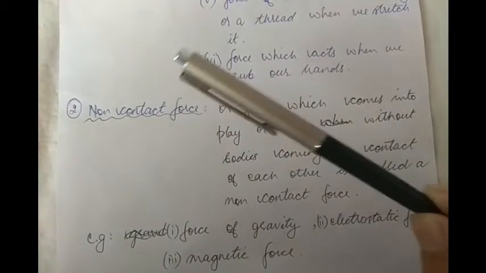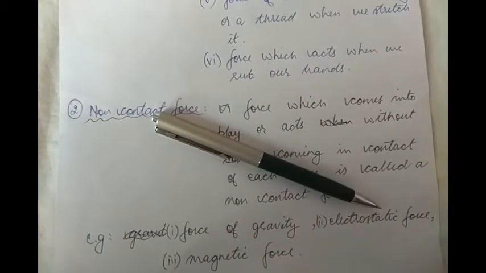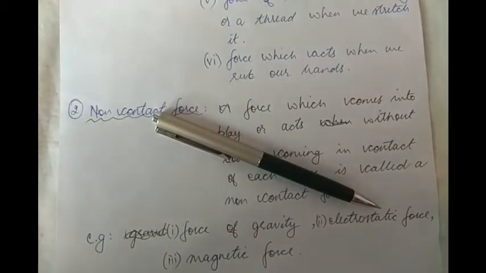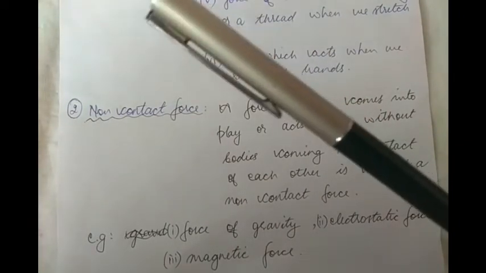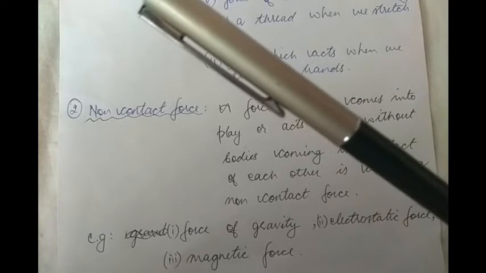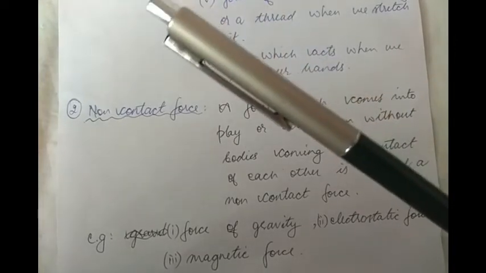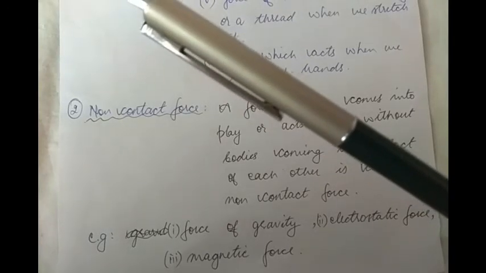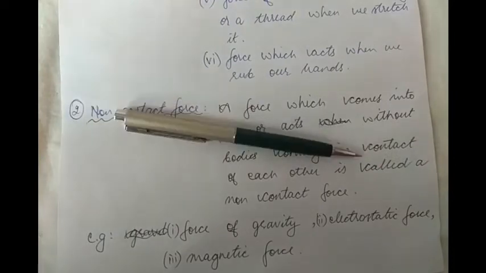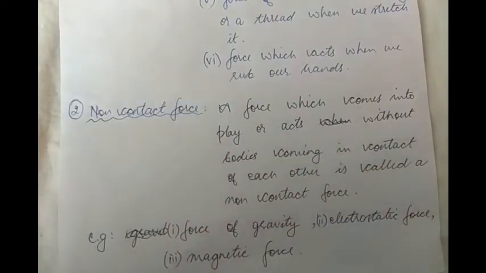This pen in our example is falling down because the earth is pulling it in the downward direction, or the earth is pulling it towards itself. We also are being pulled by the earth, but this pen, when I'm holding it, is not in actual contact with the earth. This pen is not touching the ground. Without the earth coming in actual contact with this pen, there's a pull towards the earth. So that force is an example of a non-contact force.